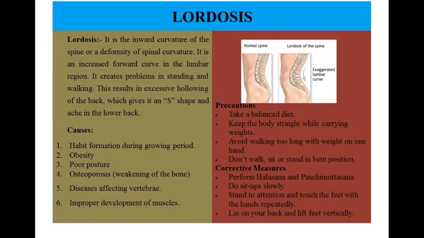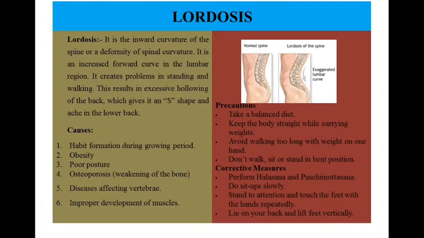Causes: habit formation during growing period, obesity, poor posture, osteoporosis, which means weakening of the bone, diseases affecting vertebra, improper development of muscles. Precautions: take a balanced diet, keep the body straight while carrying weights, avoid walking too long with weight on one hand.